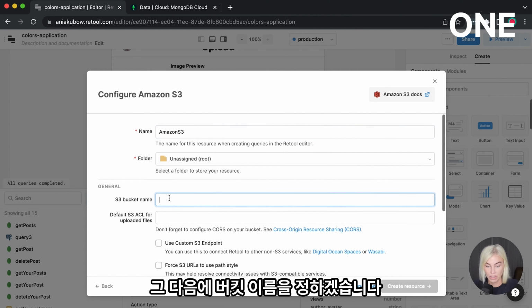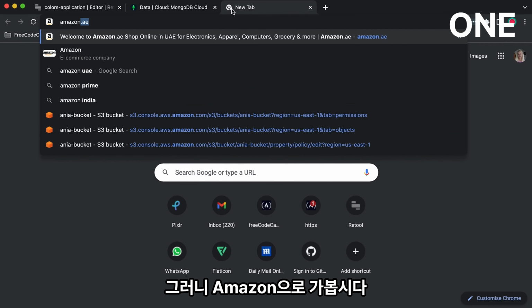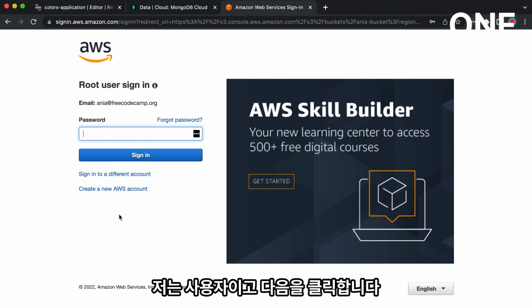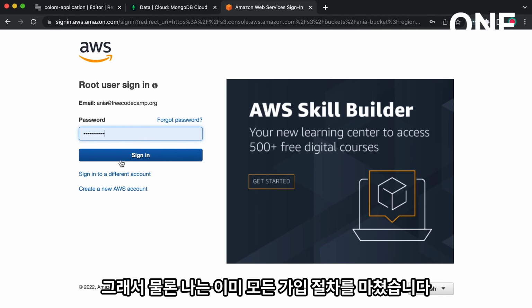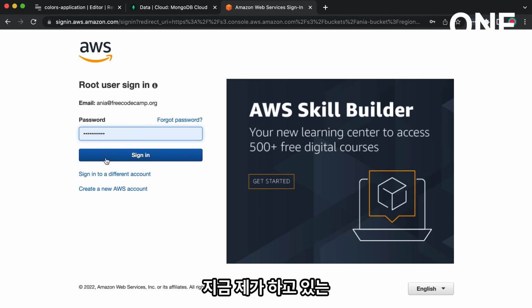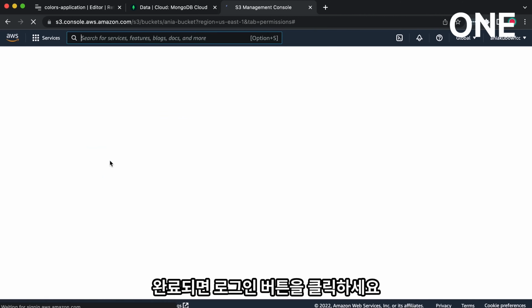And then the bucket name, well, this is stuff that we're going to have to do in Amazon right now. So let's do it. So let's go to Amazon. I'm just going to select I am user and click next. So of course I have already done all this sign up. Please go ahead and sign up. It is free. Just make sure to sign up with the correct steps that I am doing right now and click sign in once you have done.